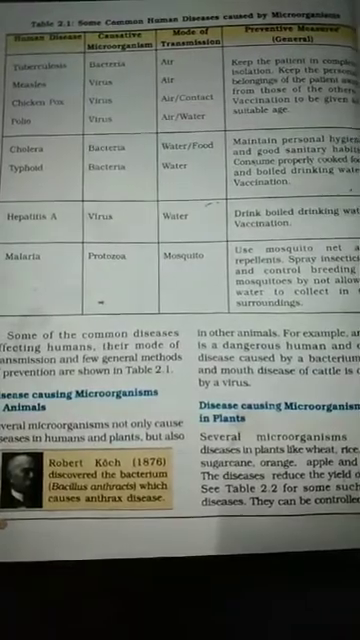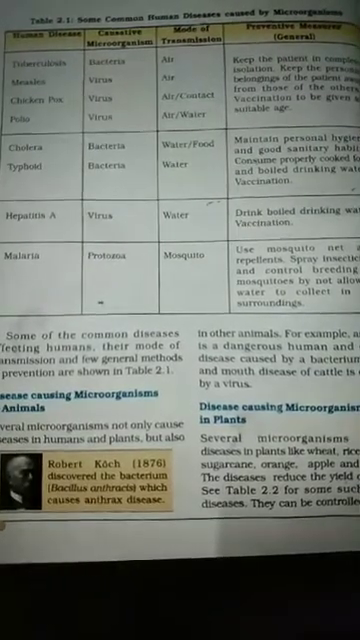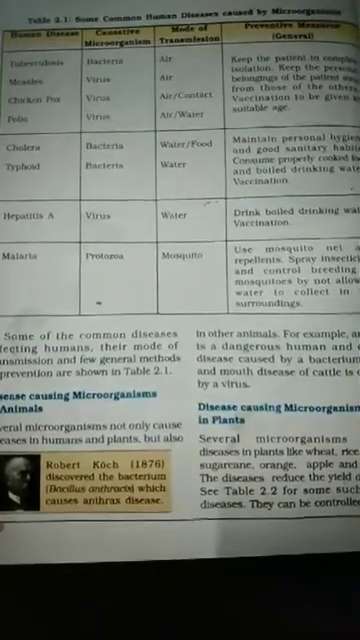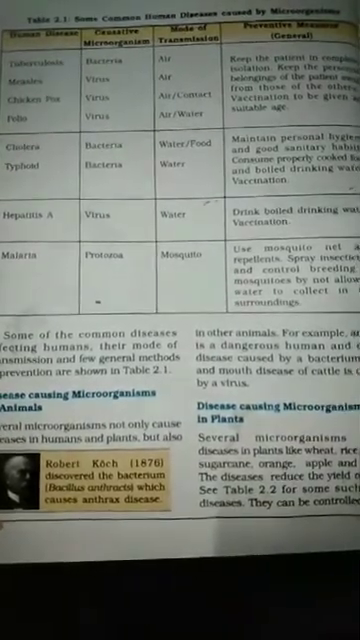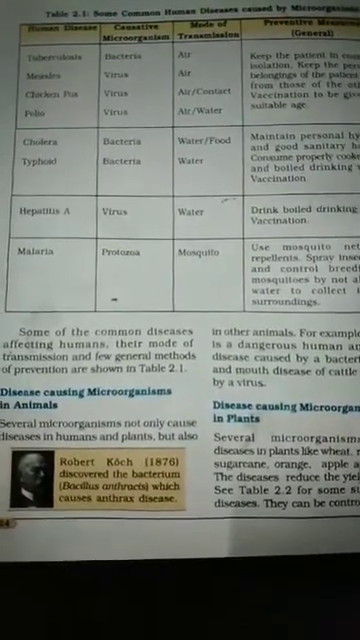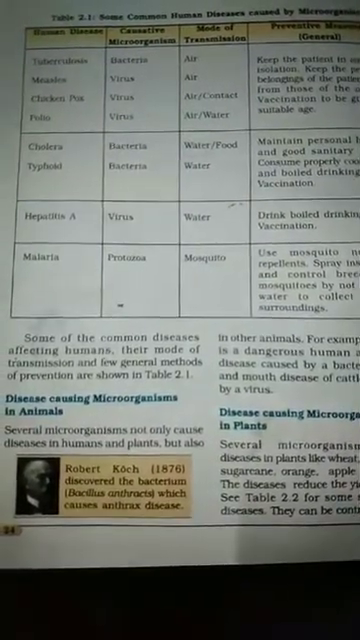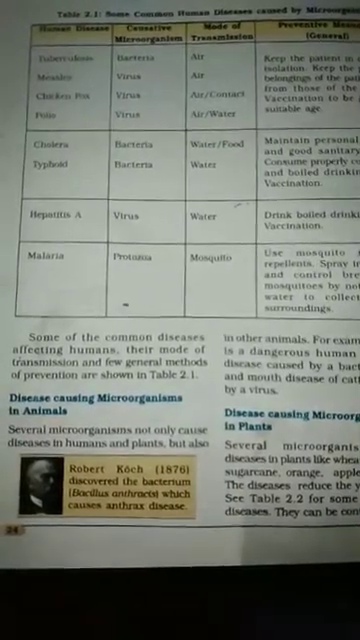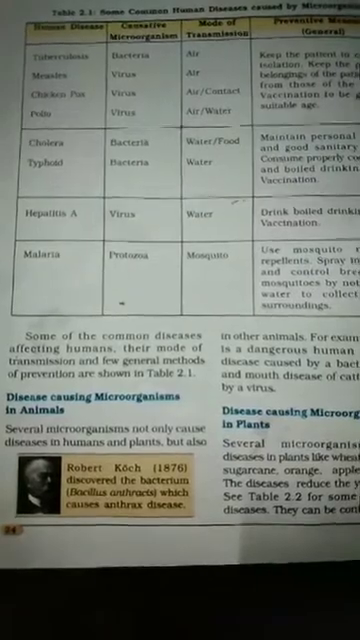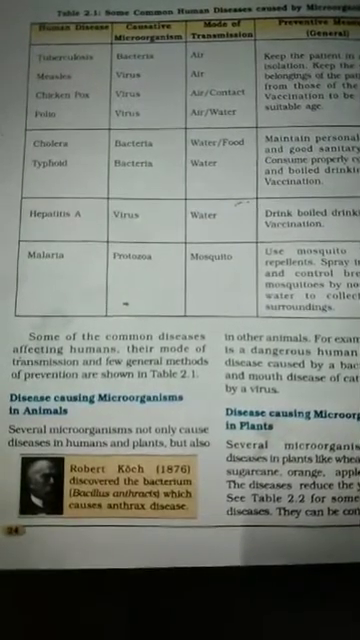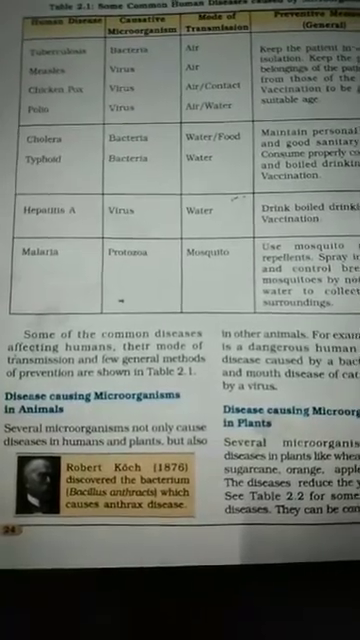In the previous lecture, we read about this Table 2.1. In that, we read some of the common diseases which are caused by microorganisms. Now, let's read a new topic, that is, disease causing microorganisms in animals: how microorganisms are harmful to animals also, and how they cause disease in animals.